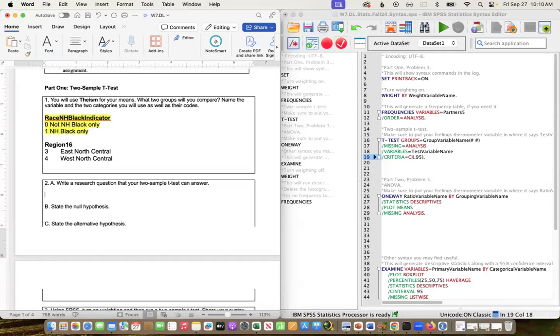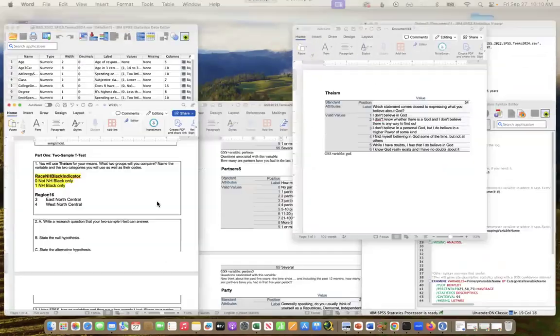Write a research question that your two sample t-test can answer. So I'm asking about whether there's a difference between these groups in terms of their level of theism, their theistic beliefs.